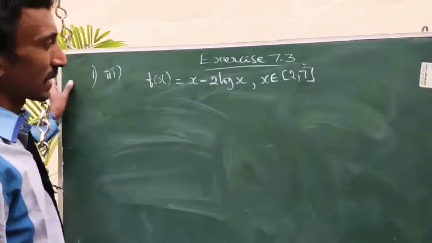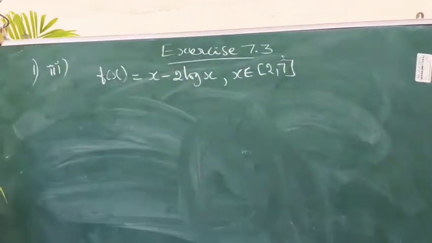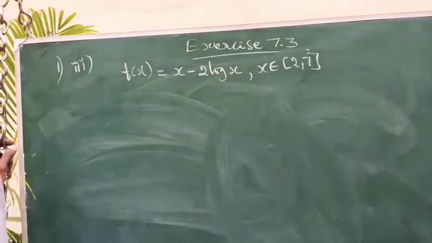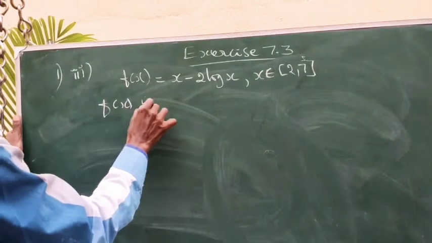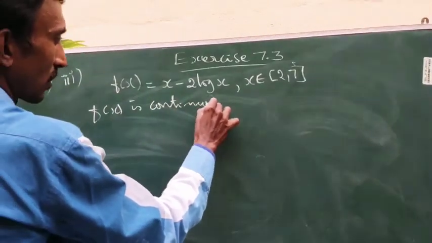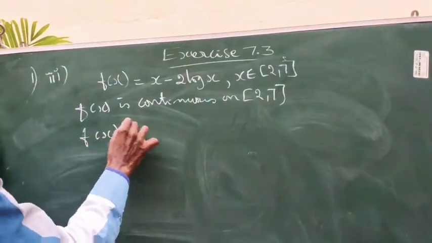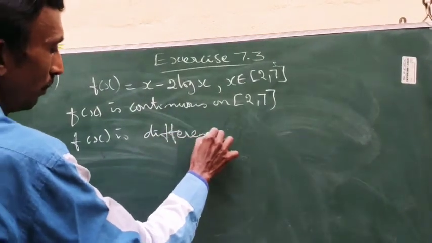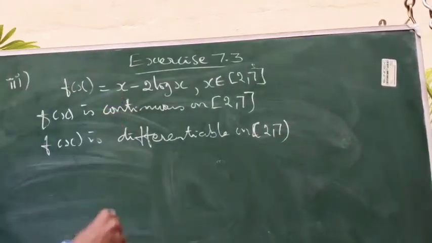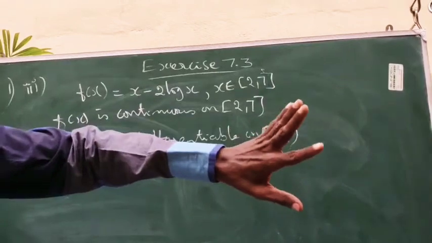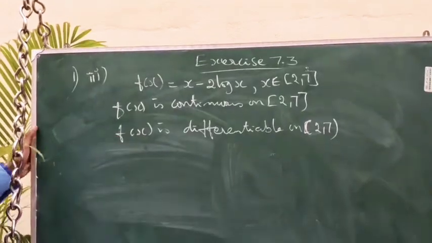Subdivision 3, question number 1 in exercise 7.3: f of x equal to x minus 2 log x, where x belongs to the closed interval 2 comma 7. So obviously it is a continuous function, since the sum of two continuous functions is again continuous. So f of x is continuous on the closed interval 2,7 and f of x is differentiable on the open interval 2,7. If you find the derivative for any value between 2 and 7, the first derivative does not become infinity. That's why the first derivative exists. So f of x is differentiable.